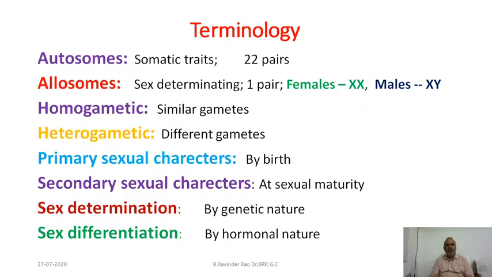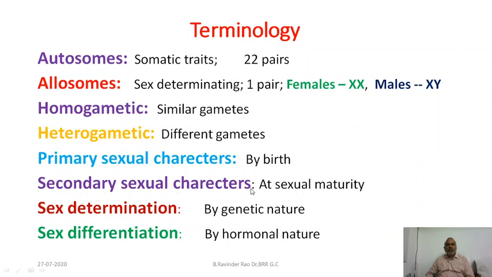Okay, next term, primary sexual character. Primary sexual characters are those characters which appear from birth onwards. Say, presence of gonads, for example, ovaries in females, testes in males. And the external genitalia of females and the external genitalia of males appear from birth onwards. Second, they are determined by chromosomes or genes.